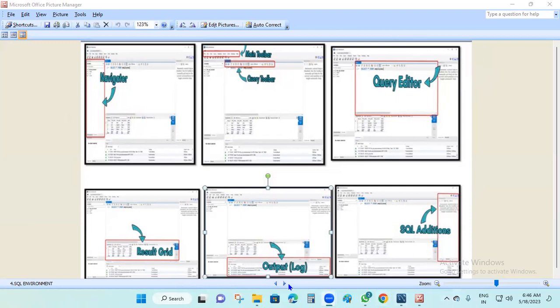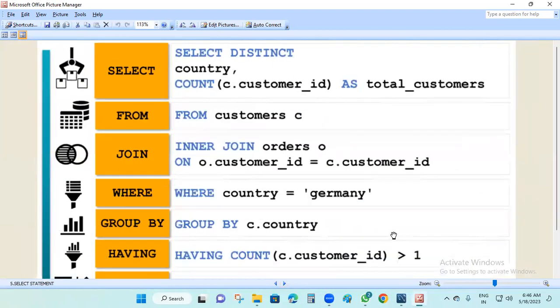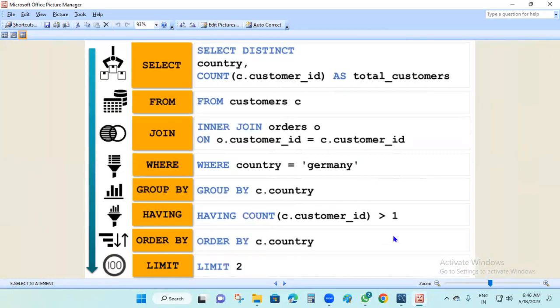Next, I'm going to another slide. These are the most important interview points. This is a 100% interview question: tell me about the SQL statements. They are asking about the SQL statement order, and the first step you say is select.